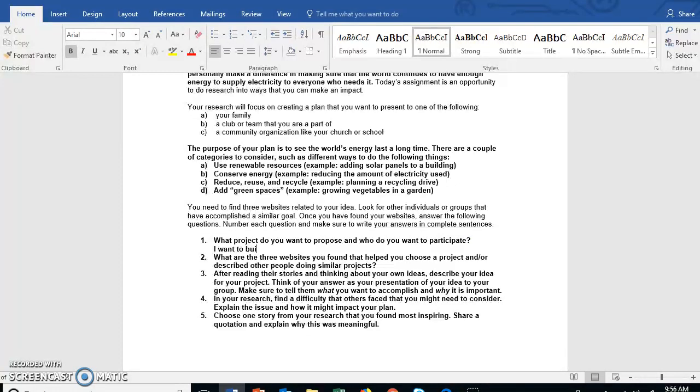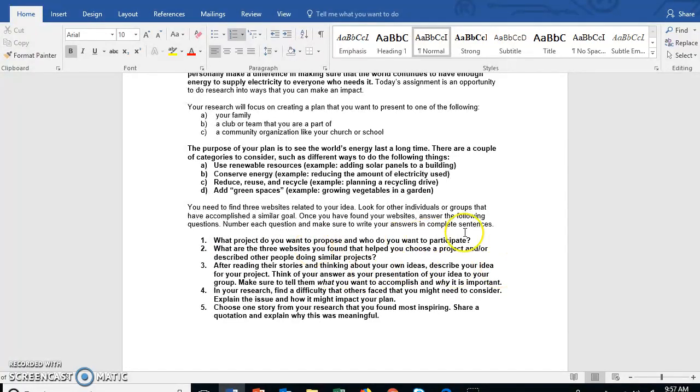I want to build a garden in my backyard so that I can have food to feed my family. Okay, and so on. You're going to write it in paragraph form, on an 8th grade level. But if you want to, you can copy and paste this to a Word document, go under each number, and write your paragraph answering that number's question. That's totally fine. Okay, so let's go on to number 4.